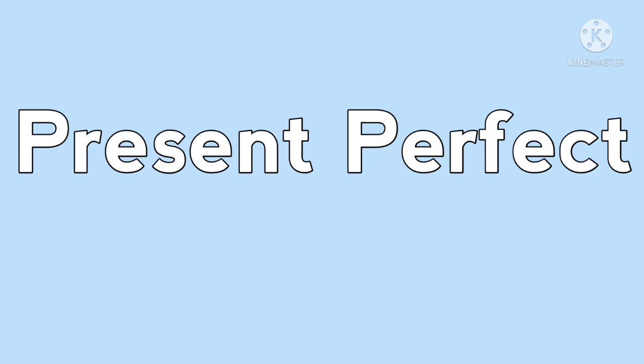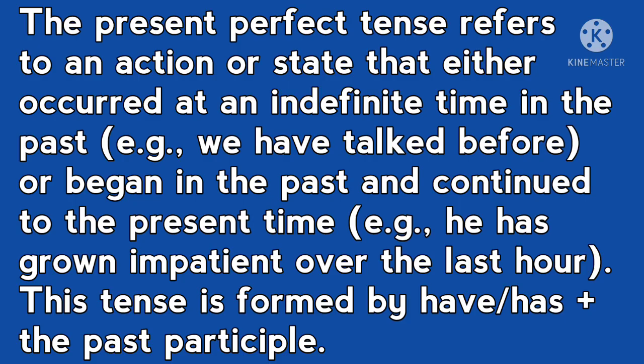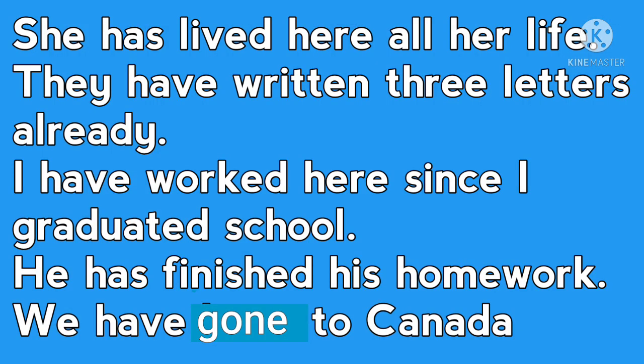Students, let's see present perfect tense. The present perfect tense refers to an action or state that either occurred at an indefinite time in the past, for example, we have talked before, or began in the past and continued to the present time, for example, he has grown impatient over the last 4 hours. This tense is formed by has, have plus past participle.